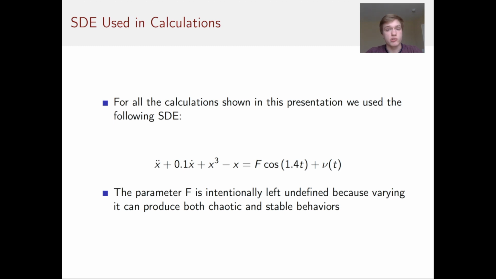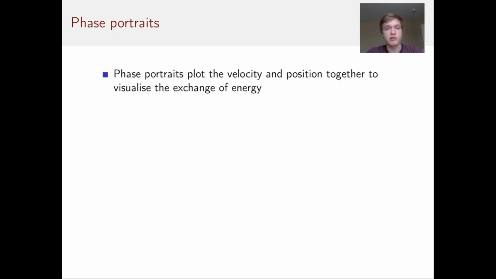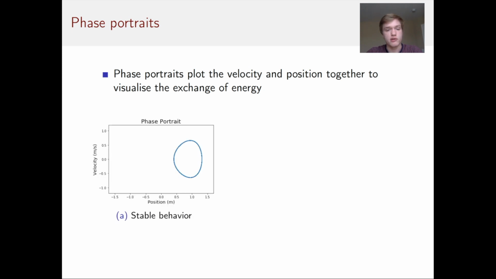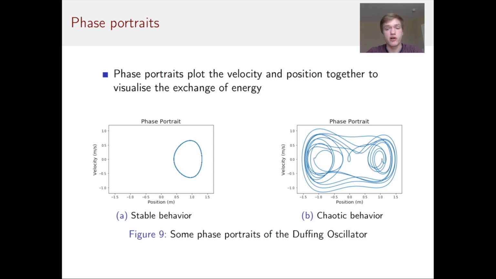For all the calculations we're about to show in this presentation, we used the following SDE. The parameter f is intentionally left undefined because varying it can produce both chaotic and stable behaviors. Phase portraits plot the velocity and position together to visualize the exchange of energy. So in figure A, stable behavior is shown. The correct way to interpret this is, even though the oscillator changes its position and its velocity over time, it'll always be on that orbit. For chaotic behavior, the oscillator instead has these loops and swirls around the two equilibria at -1, 1 on the position and 0 on the velocity.